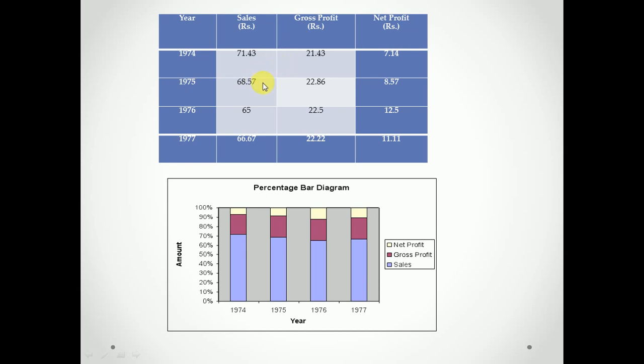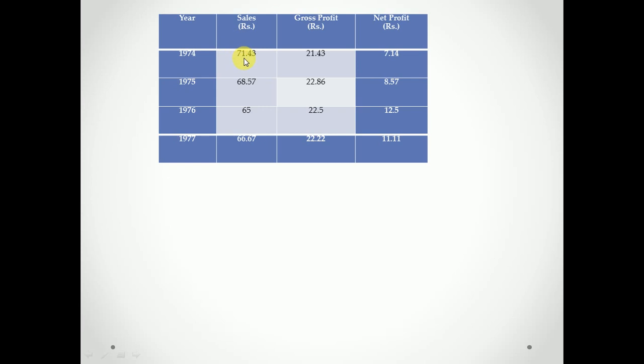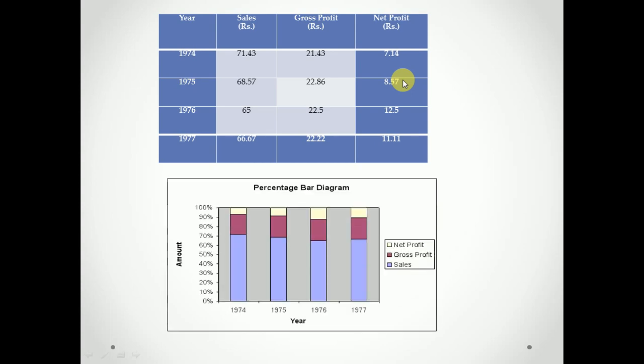So this is the percentage bar diagram, in which the total of all these components will be 100%. 68.75 plus 22.86 plus 8.57 will be equal to 100%, and this bar will look like this. The first component will be 71.43%.